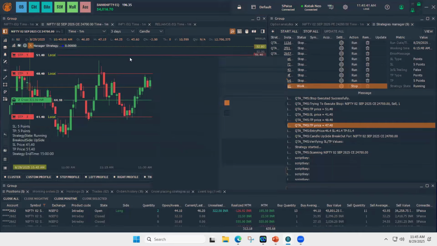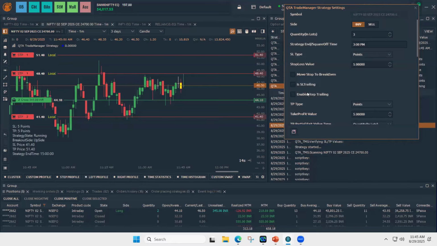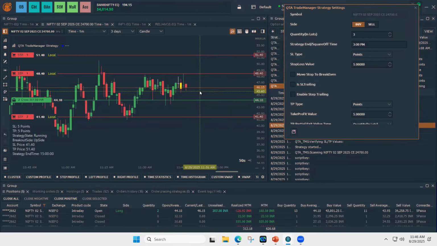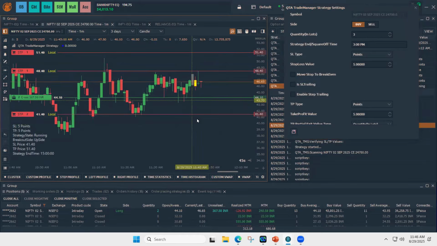We can also combine this SL smooth move stop to break even, trailing and enable step trailing. Here in this case, I didn't include it, but if you understand the mechanism of this strategy, how it works, you can use it very effectively, and it can be in the profitable stage in most cases. It all depends on what strategy you're working on. But what I'm trying to say is, you can see how the software and the strategy works, how fast.